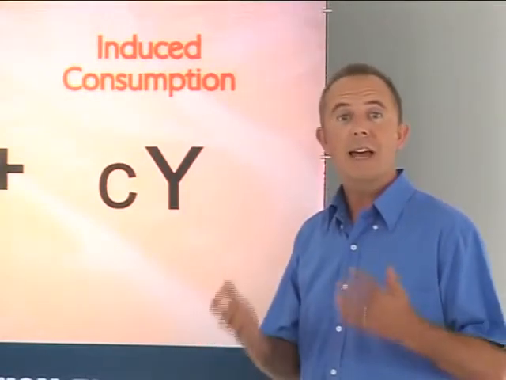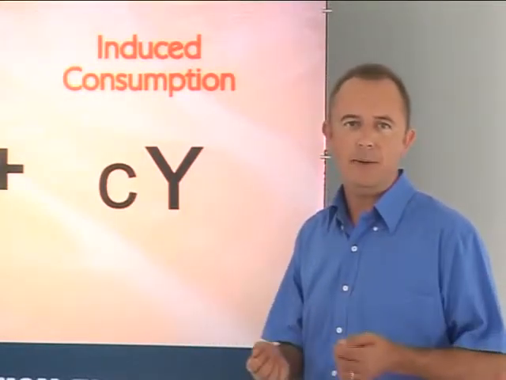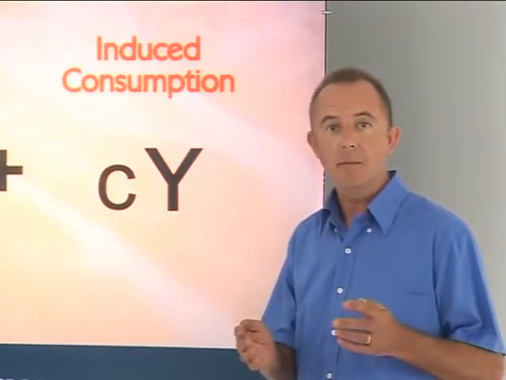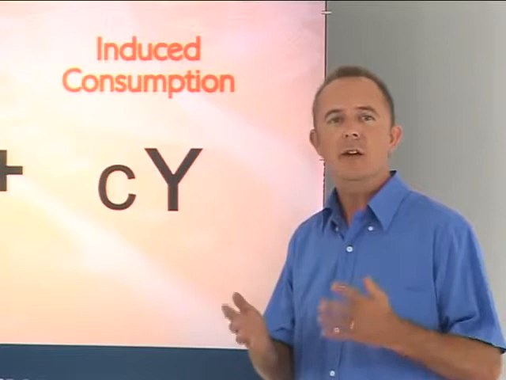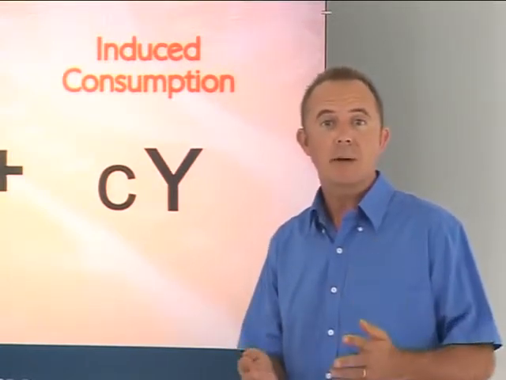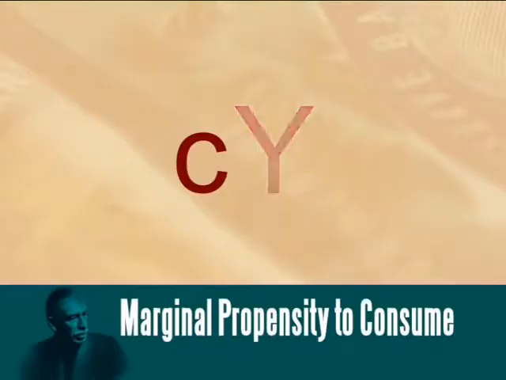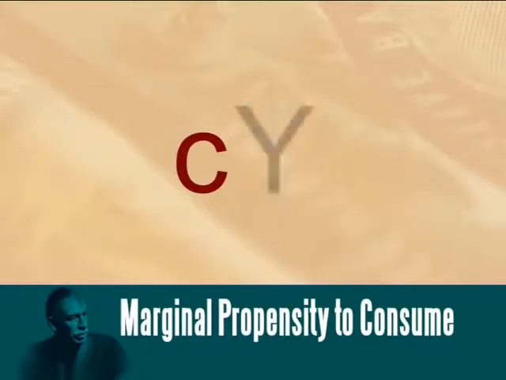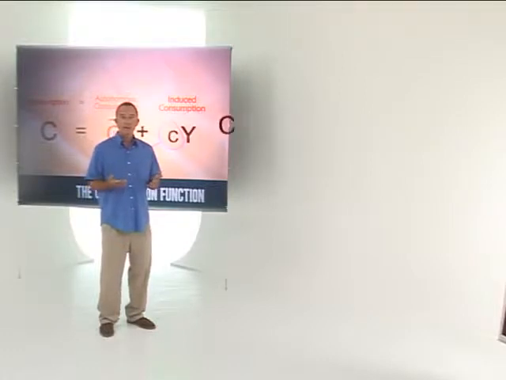Induced consumption is that part of consumption that does depend on income. As we've seen, an increase in income, Y, causes an increase in consumption spending, C, but the increase in consumption spending is less than the rise in income. This pattern, to increase our consumption spending by less than any rise in income, is shown by the letter small c, and we call this our marginal propensity to consume.